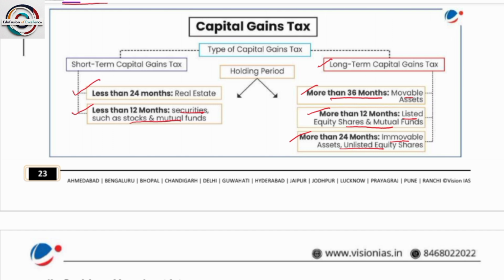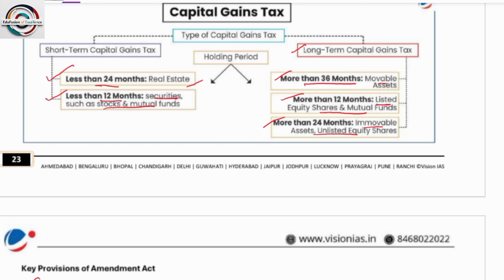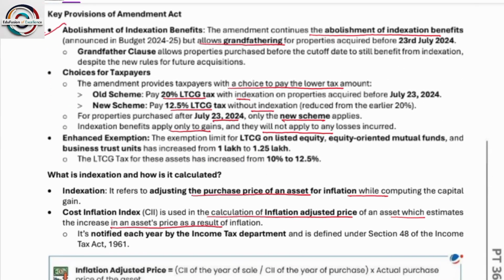So less than 24 months, real estate; if more than 36 months, immovable assets is long term. Less than 12 months, securities such as stocks and mutual funds. All of you remember real estate 24 months and 12 months is short term capital gains. Less than 12 months, securities or stocks and mutual funds. If more than 12 months, equity shares and listed, these all come under long term capital gains. More than 12 months, immovable property. So there is something, please have a look at those.